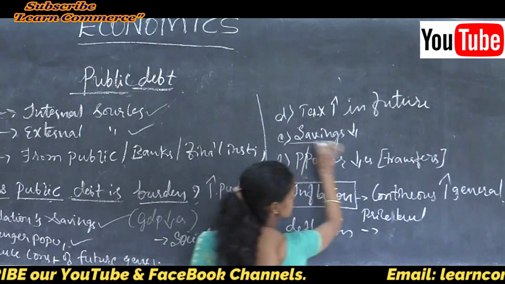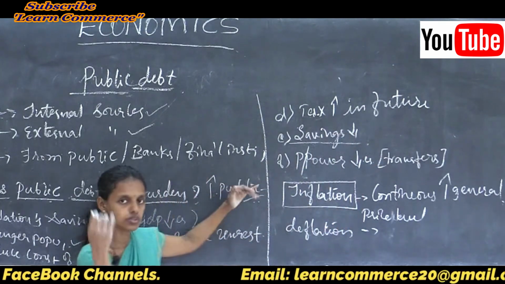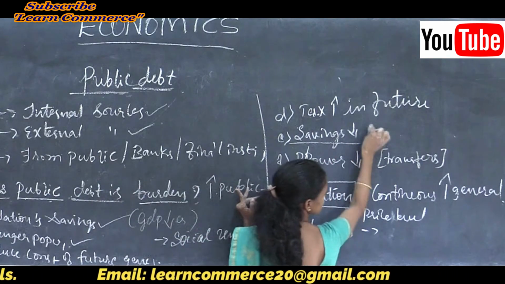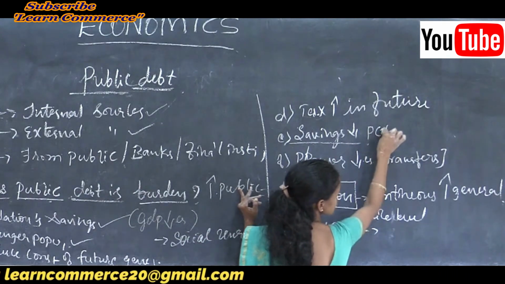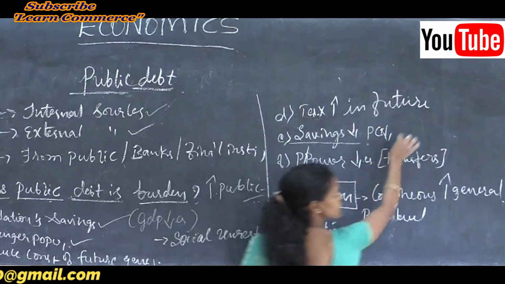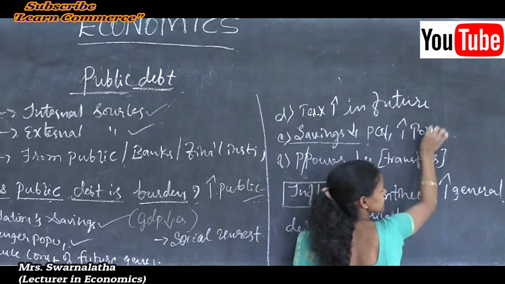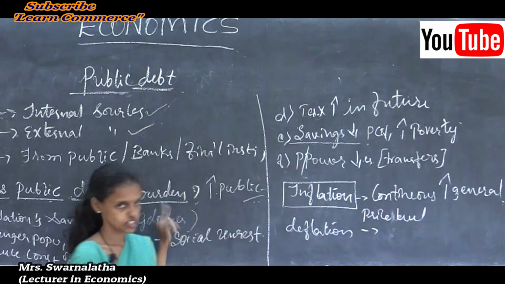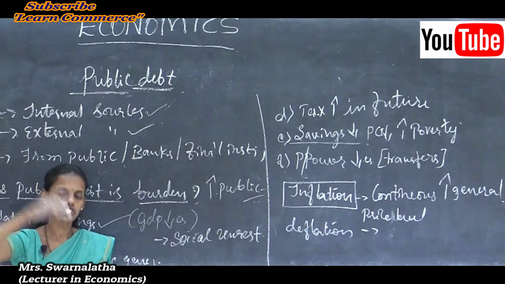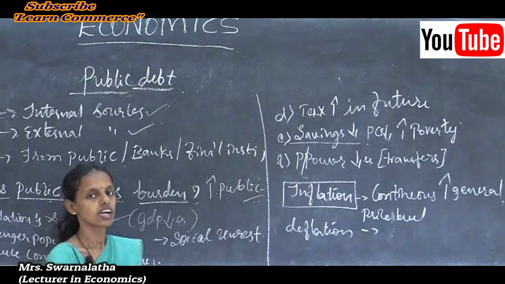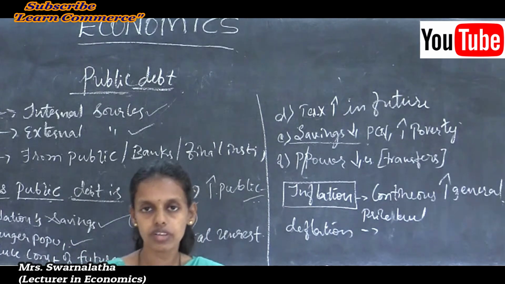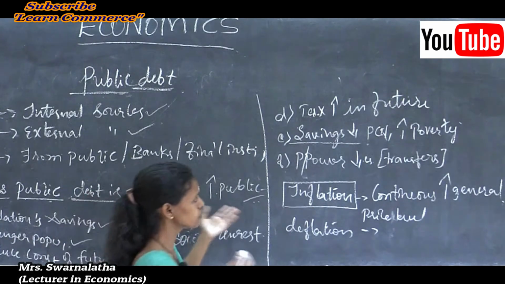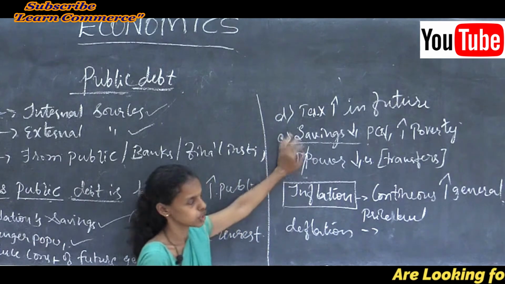So, individual savings reduce, thus per capita income and personal income reduce. This leads to an increase in poverty in the country. Again, a vicious circle of poverty arises: low productivity, malnutrition, everything arises in the economy.